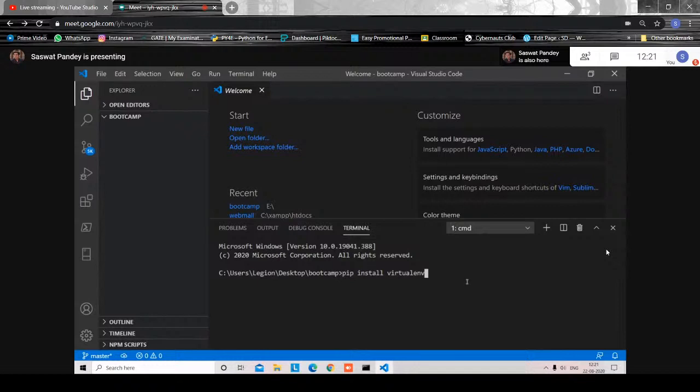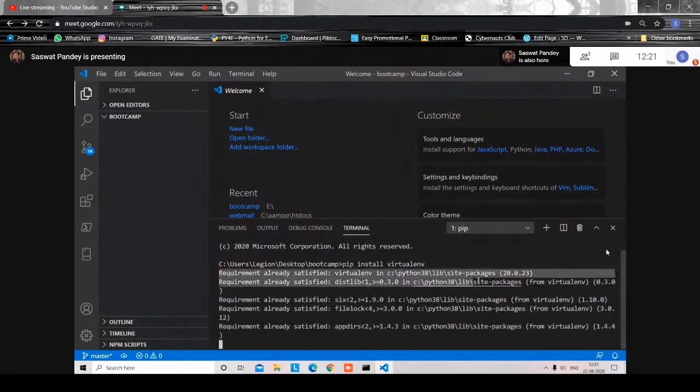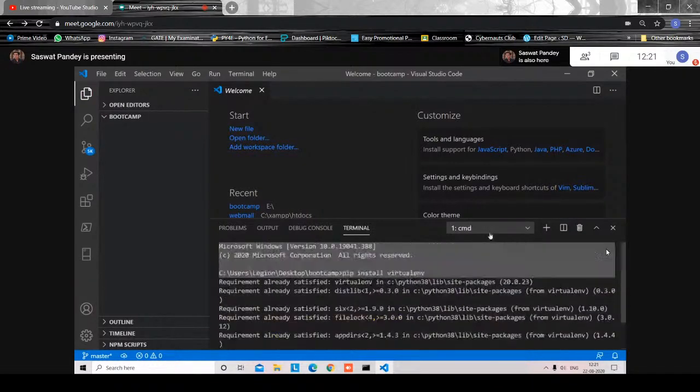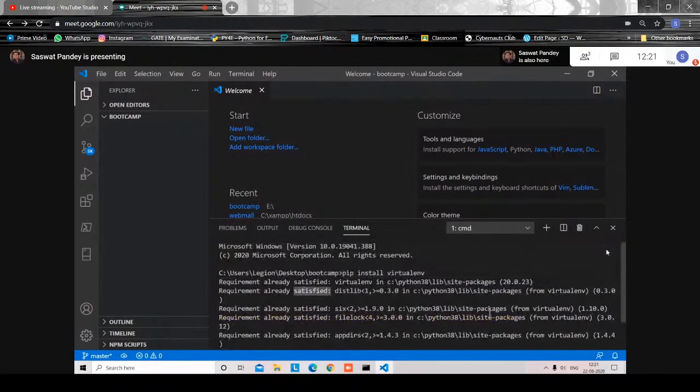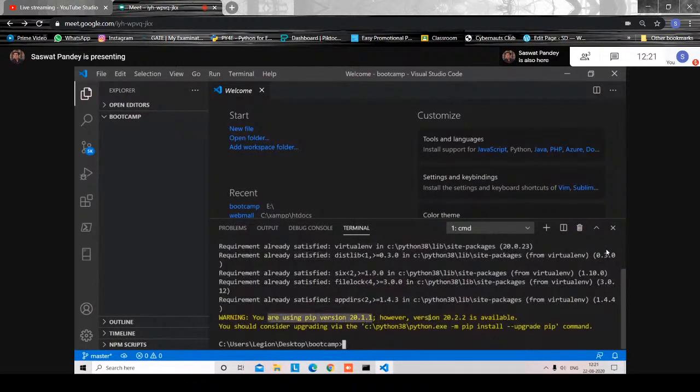Now you have to type pip install virtualenv. It will try to create a virtual environment, but since it's already installed on my computer, it will just report the requirements as satisfied. If you see, I'm using this version but a newer one is also available, so I need to update my pip. I'll do that later, it's not important for this one. From this, you can install the virtual environment. Once you install it, you need to create a virtual environment.